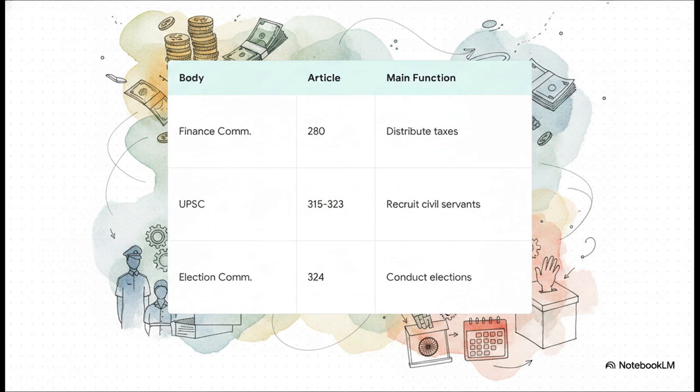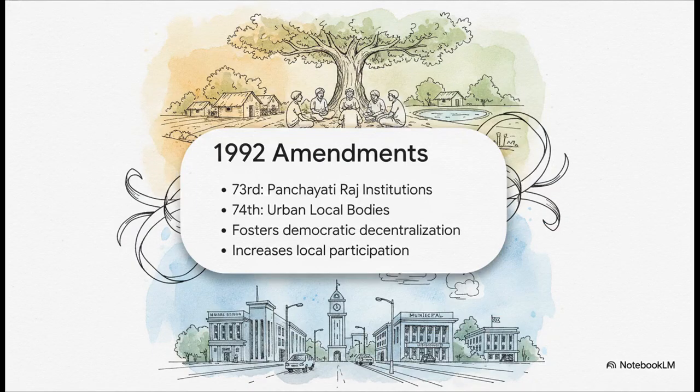Having a structured chart like this means you are never going to mix up your articles during a test. Remember that concept of decentralization we just talked about? Well, in India, that was put into massive concrete practice in 1992 with the 73rd and 74th Amendments. The 73rd introduced Panchayati Raj for rural areas, and the 74th brought in urban local bodies. This wasn't just some minor policy shift, it was a constitutional mandate for democratic decentralization.